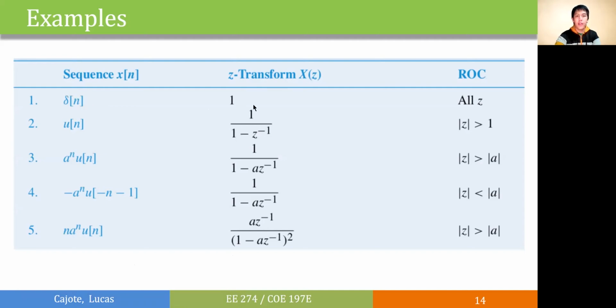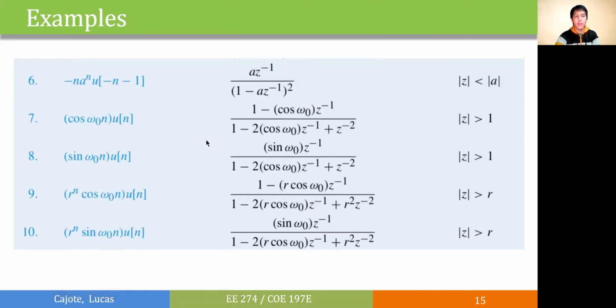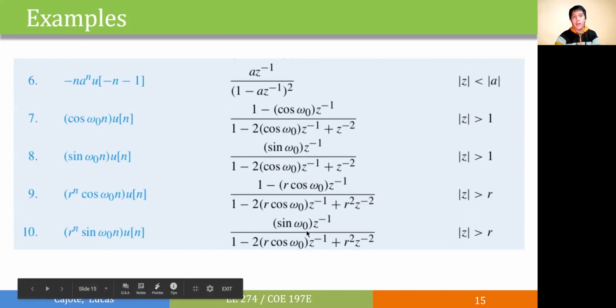For our delta of n, it's just 1 in the z-domain. For our unit step, we have 1 over 1 minus z to the minus 1. For exponential signals, we have 1 over 1 minus az to the minus 1. We also have both the causal and anticausal forms. We have the ramp functions, and we also have our sinusoidal functions.